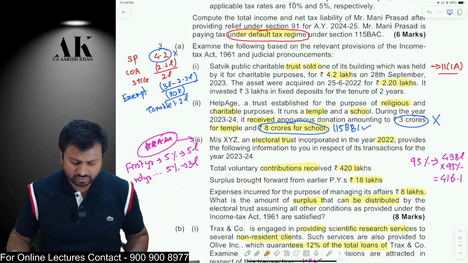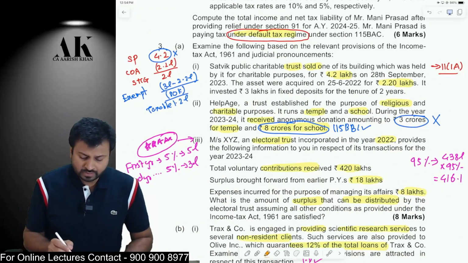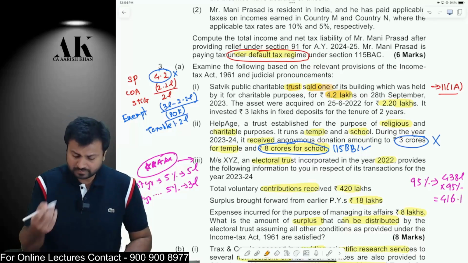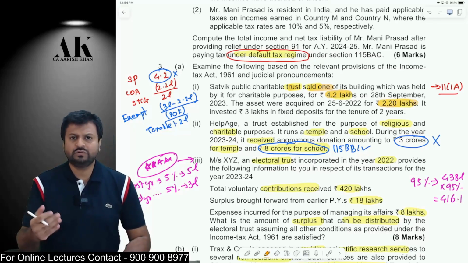Now, coming to the next question. The next question is on charitable trust and electoral trust. So let's see the first question. What is the first question trying to say? There is a trust called Satvik which has sold one of its buildings for 4.2 lakhs. This is the consideration. This building was purchased in 2022 for 2.2 lakhs. So it is sold within 24 months.